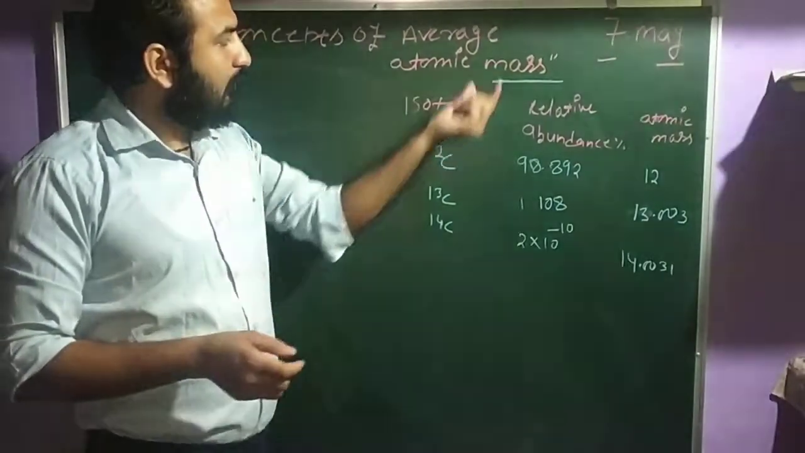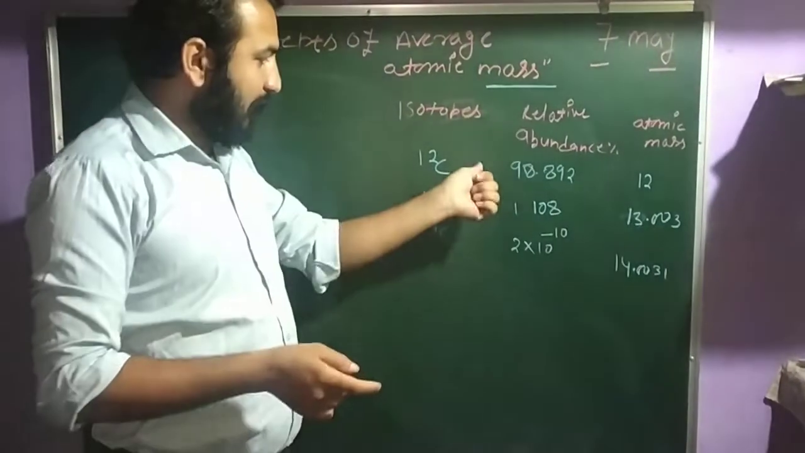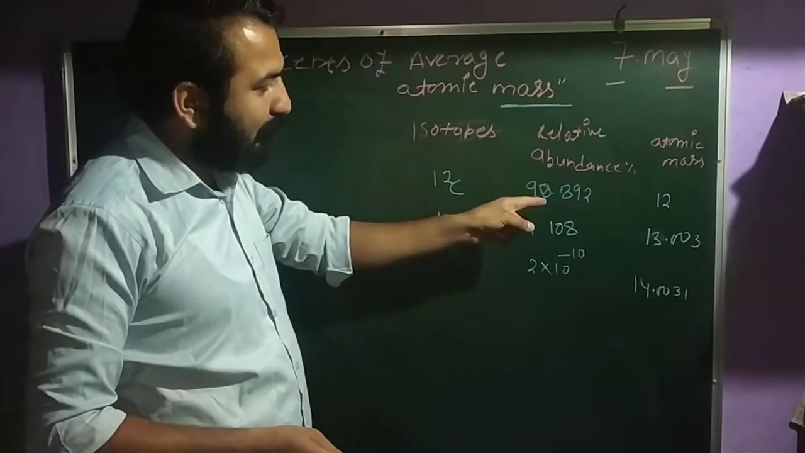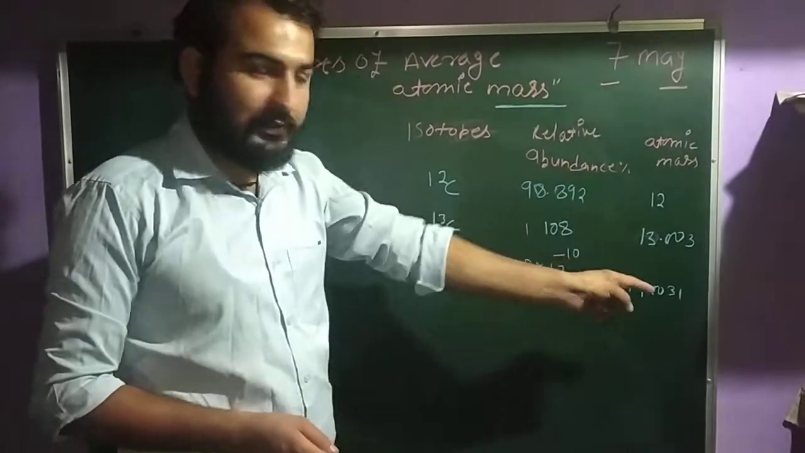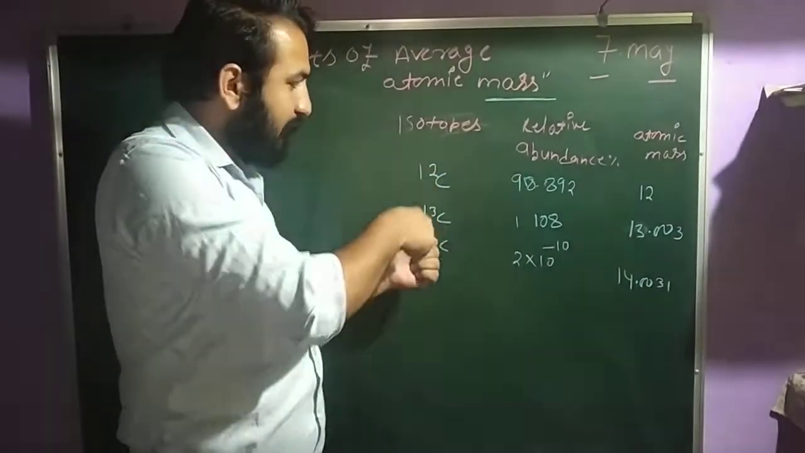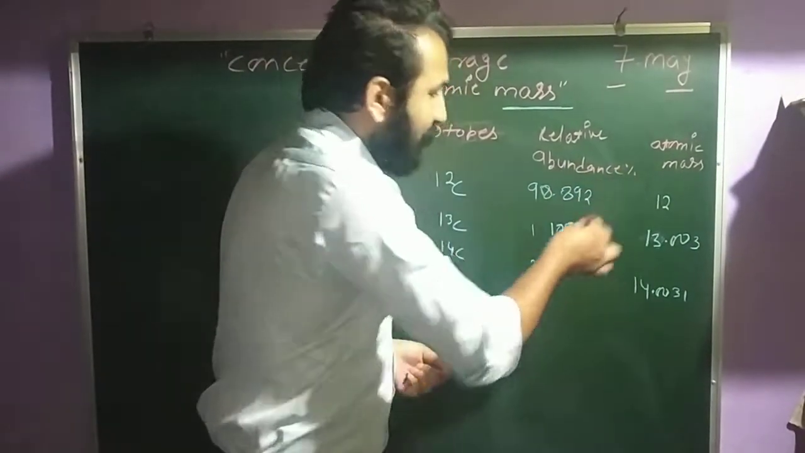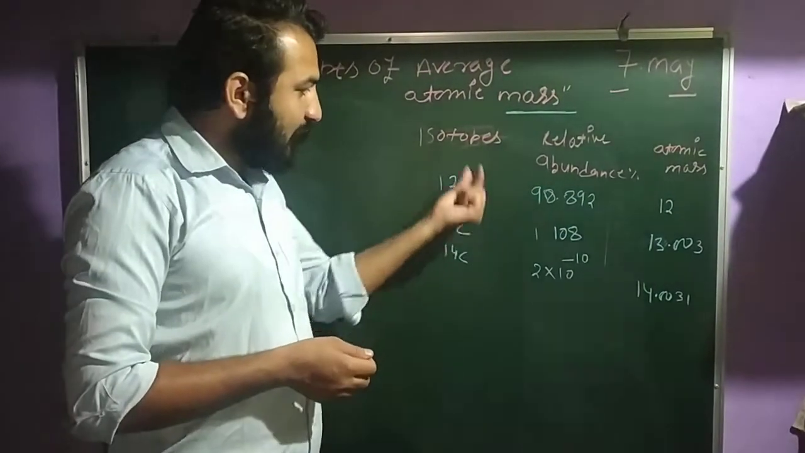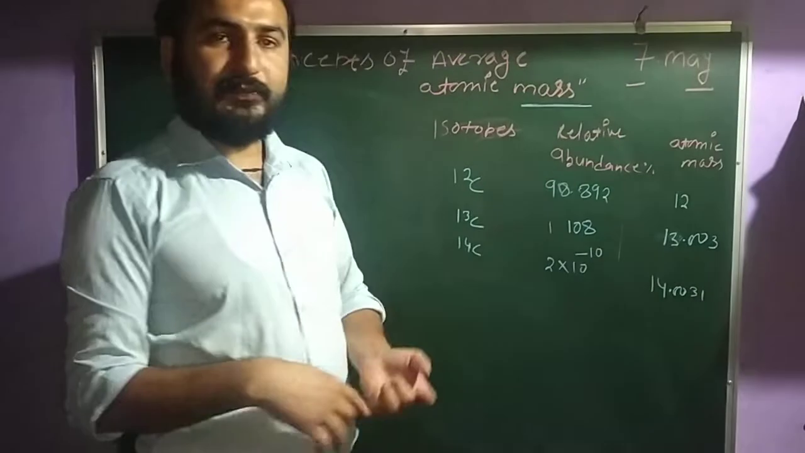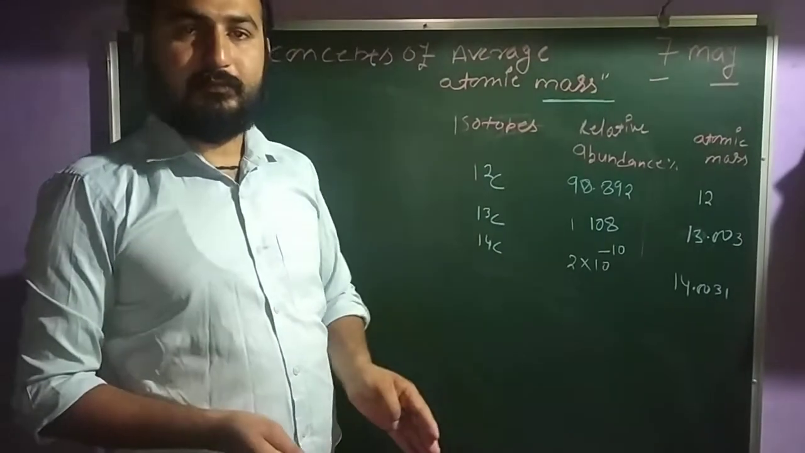Now, here you have the data for the carbon isotopes. As I told you earlier, carbon has 3 isotopes: C12, C13 and C14. This is the relative abundance percentage and this is the atomic mass. C12 has atomic mass 12 because this is A, then 13 point something and 14 point something. This is the relative abundance. What is the relative abundance? That means what percentage of C12 carbon exists in the atmosphere; this is the relative abundance. So we are going to find out the average atomic mass for carbon.